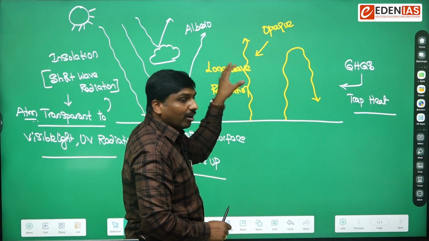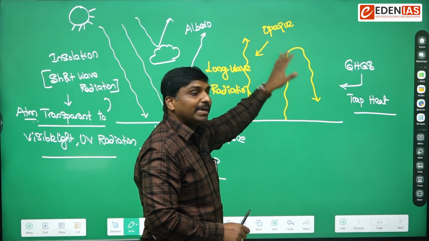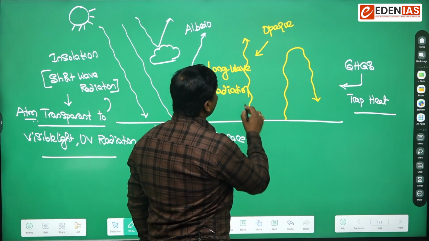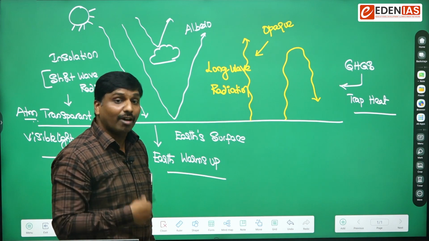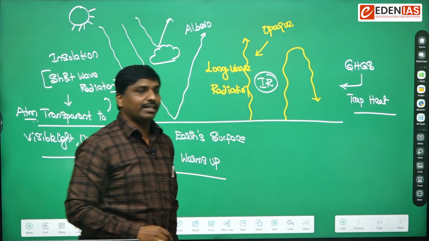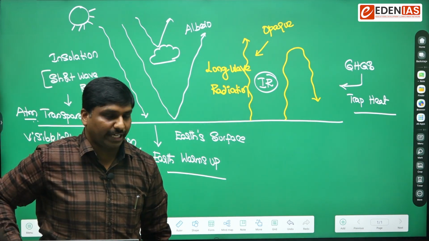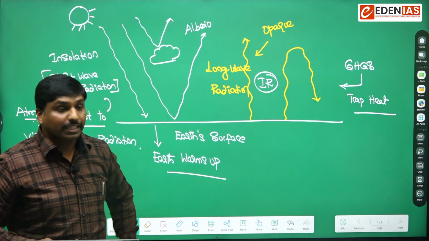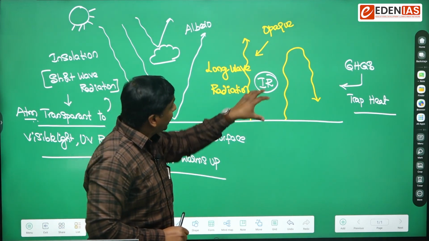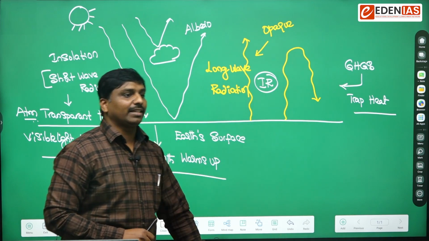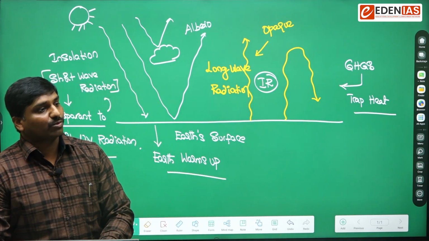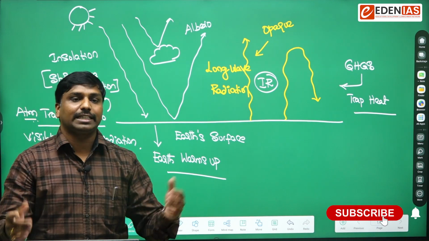So all the long wave radiation would be trapped in the earth's atmosphere, and it heats the atmosphere. One common example of long wave radiation is IR, infrared radiation, which would be released during the night time. Are you getting that? This heat would be trapped and will be responsible for keeping the earth warmer. So this is how the greenhouse gases absorb the heat and keep the earth warmer.